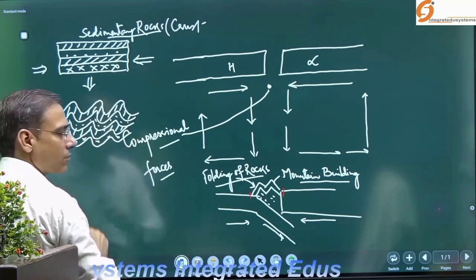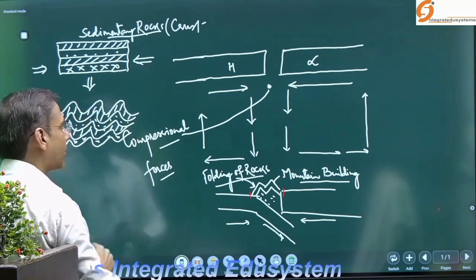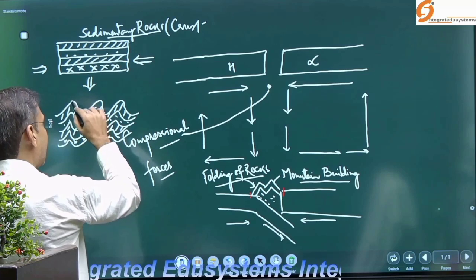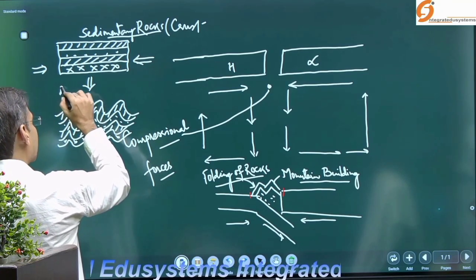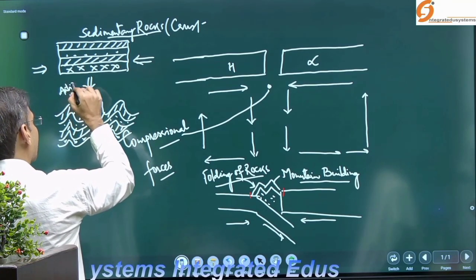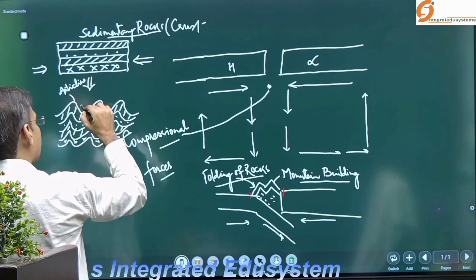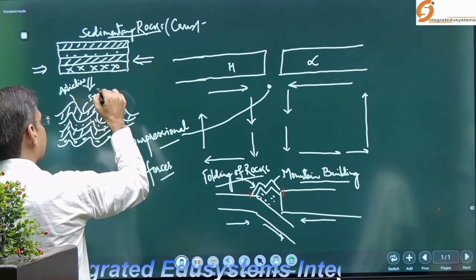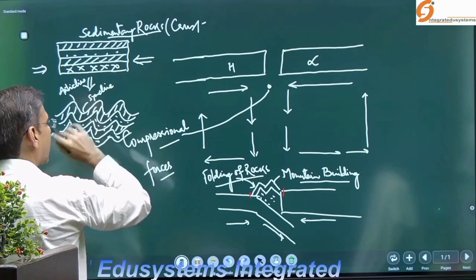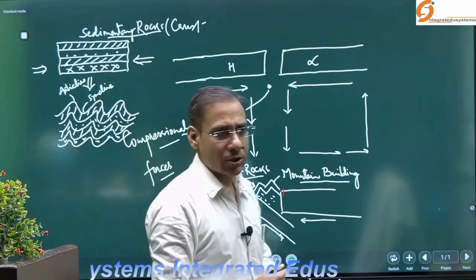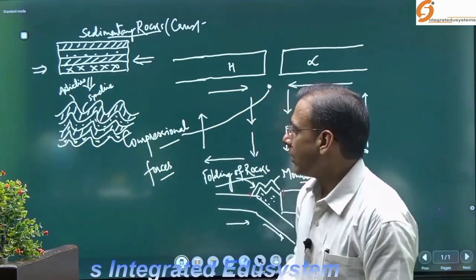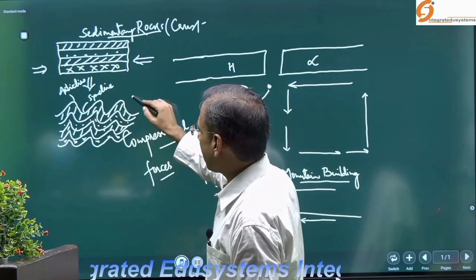This is known as folding, and anticlines and synclines form. The crest and trough like features appear in the rocks, and we call this structure a mountain.